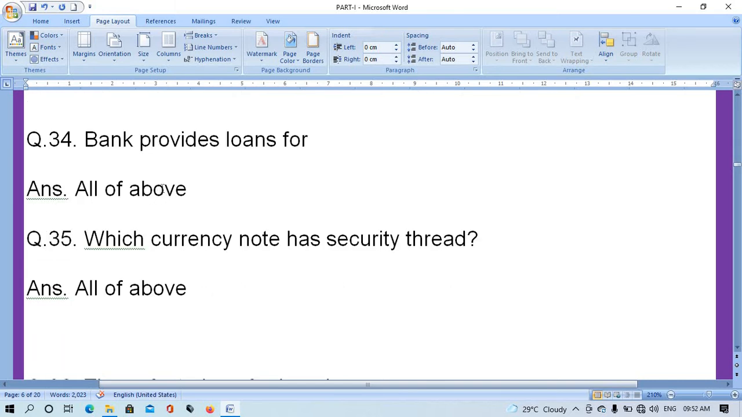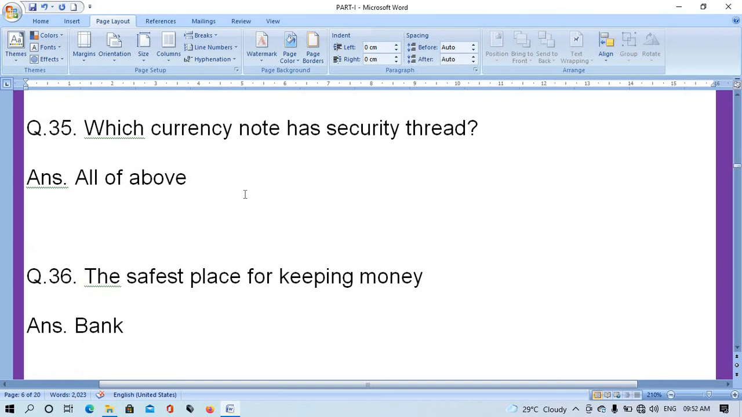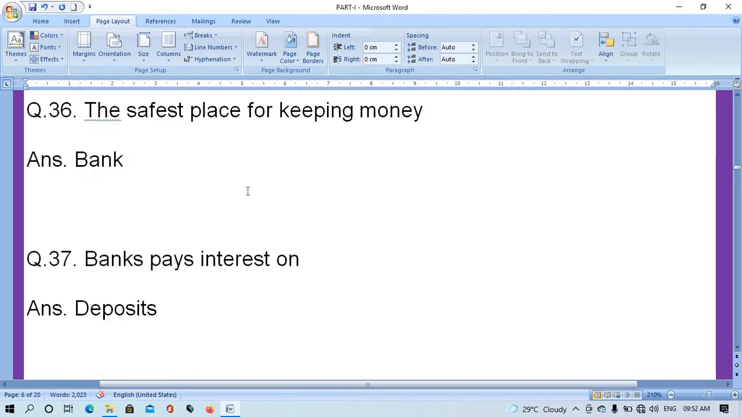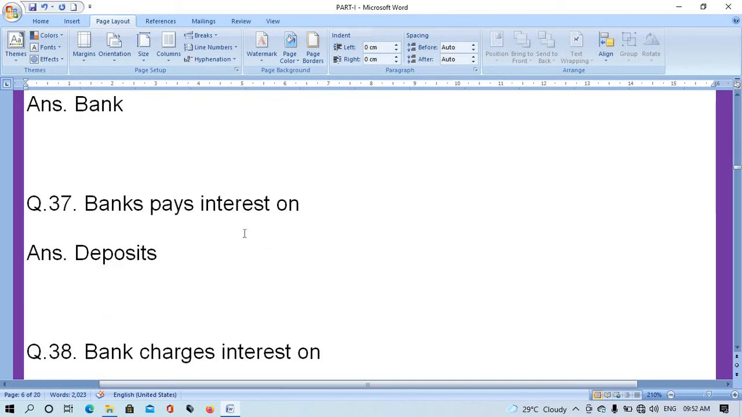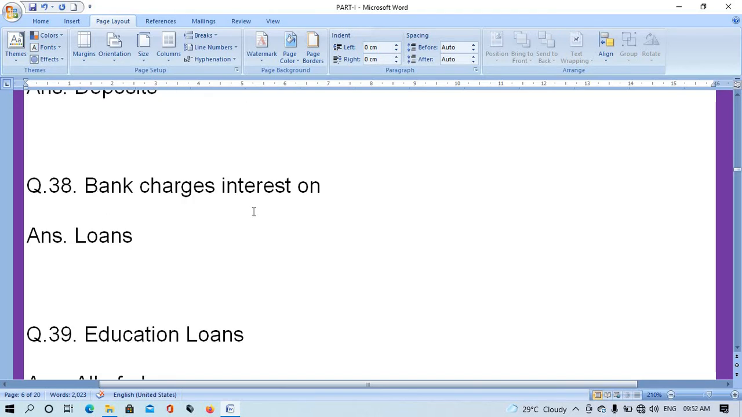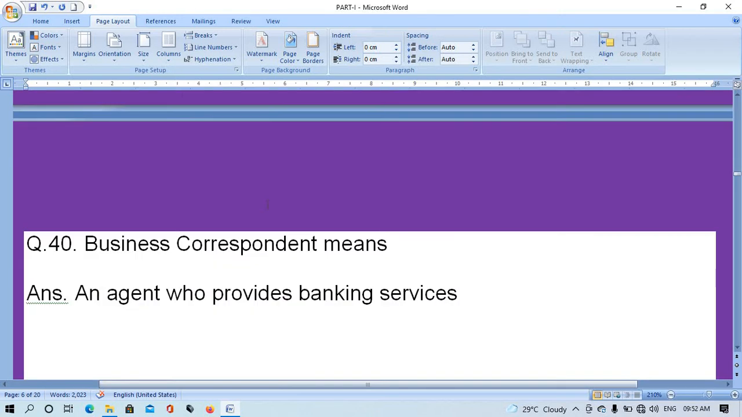Question number 34. Bank provides loans for? All of the above. Question number 35. Which currency note has a security threat? All of the above. Question number 36. The safest place for keeping money? Answer is bank. Question number 37. Banks pay interest on? Right answer is deposits. Question number 38. Bank charges interest on? Answer is loans. Education loans: all of the above.